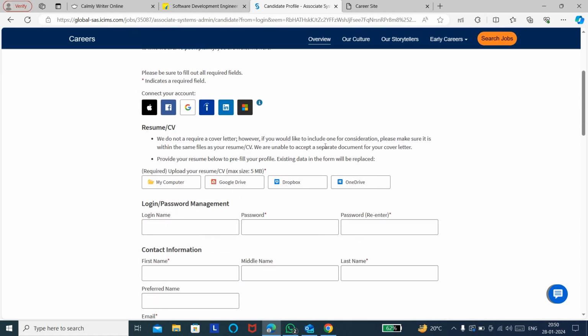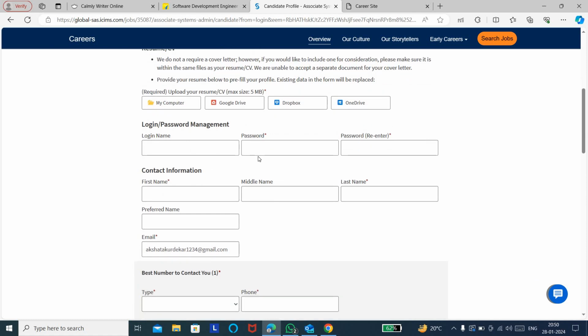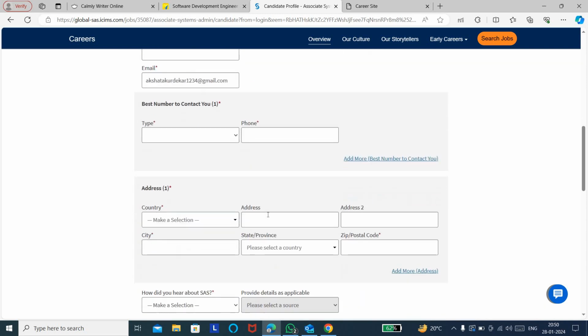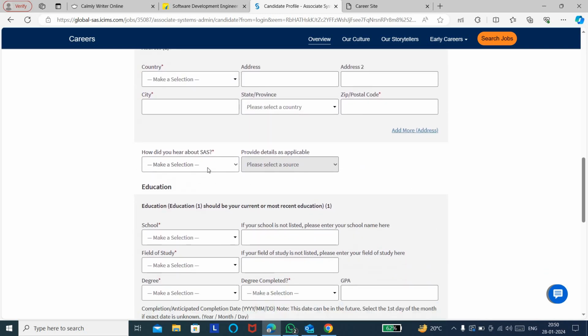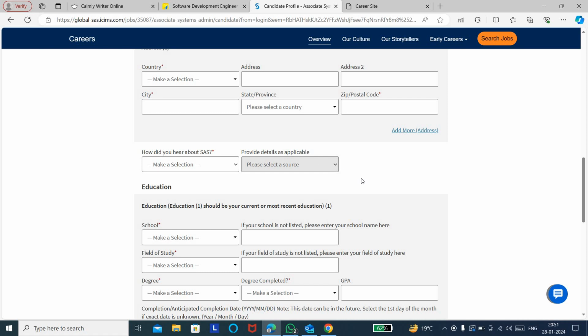So here is the first step, where you need to upload your updated resume, and then you can enter your personal details, your phone number and your address. Then, for how did you hear about SAS, you can choose social media and provide the details as applicable.